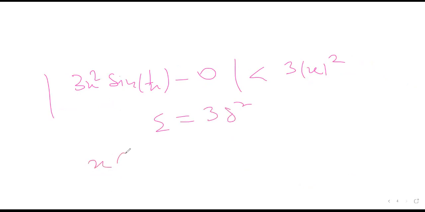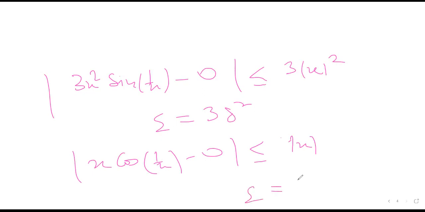Similarly, in the case of x cos of 1 by x minus 0, it is less than or equal to mod x. So if you take epsilon equal to just delta, you are done.